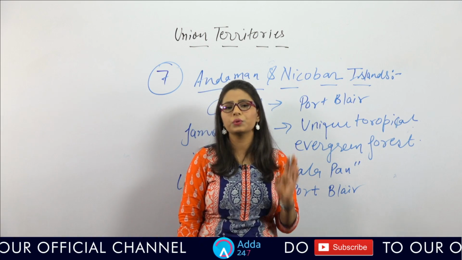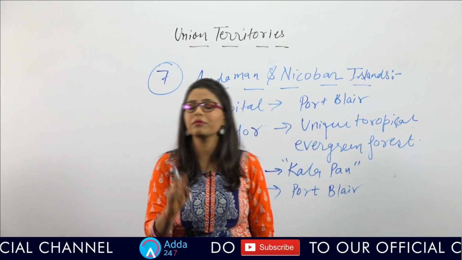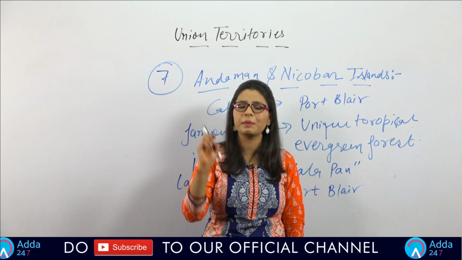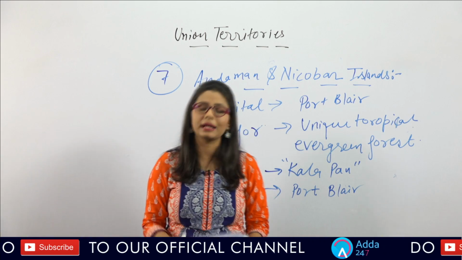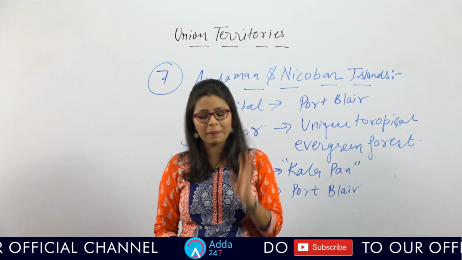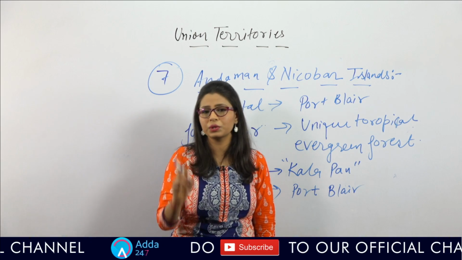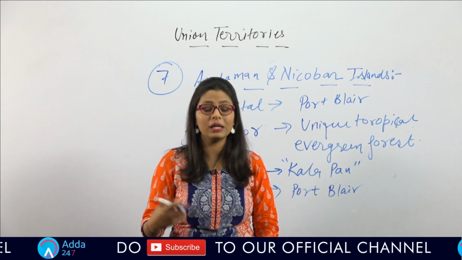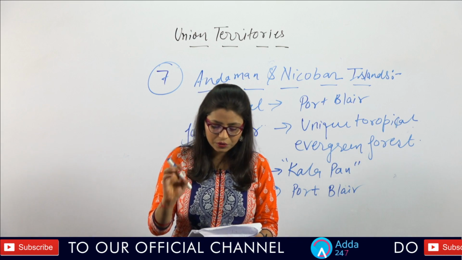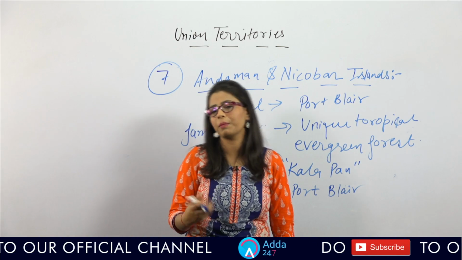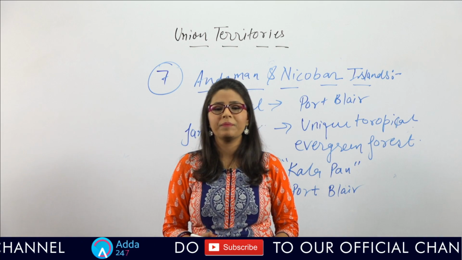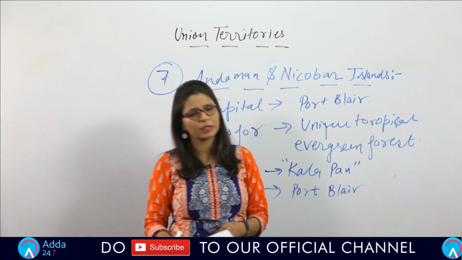And the next UT is Lakshadweep. The capital of this UT is Kavaratti, which has been asked in your IBPS examinations, and it is the smallest union territory, that is Lakshadweep. Yes, it is the smallest UT in terms of population and area also. The largest city of this UT is Androth, and this UT is famous for adventure sports. Or you can say that it is very famous as a tourist destination.